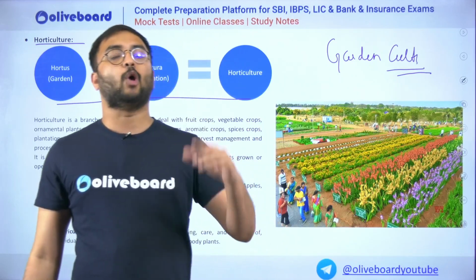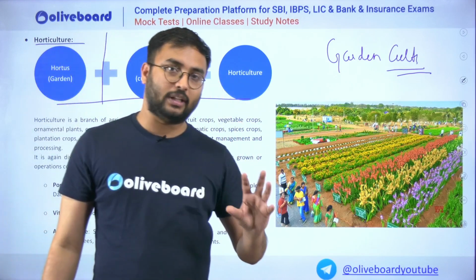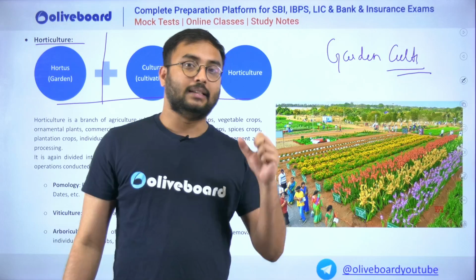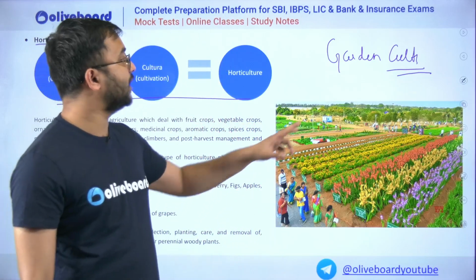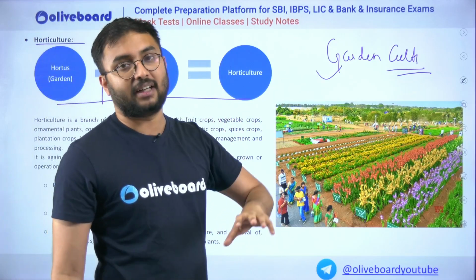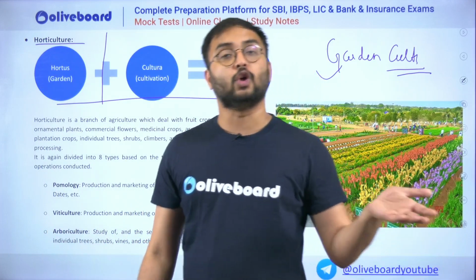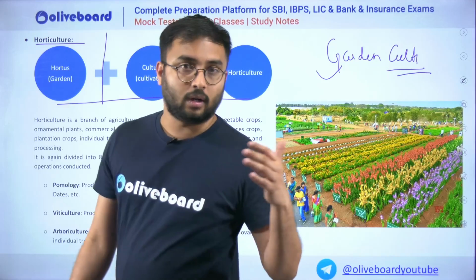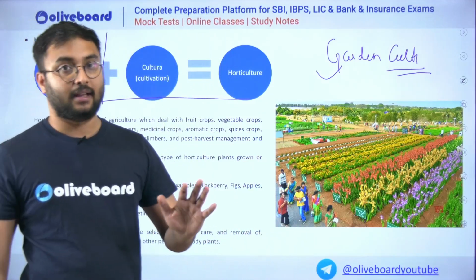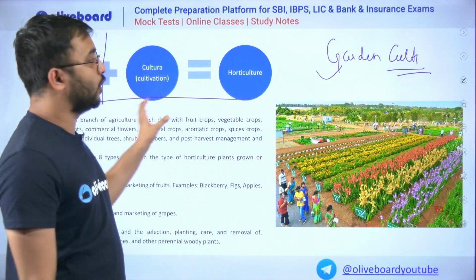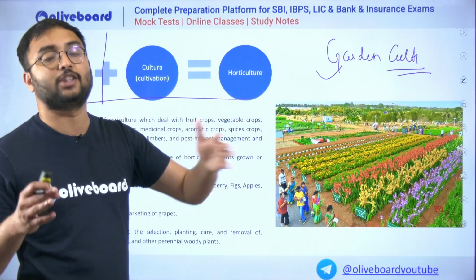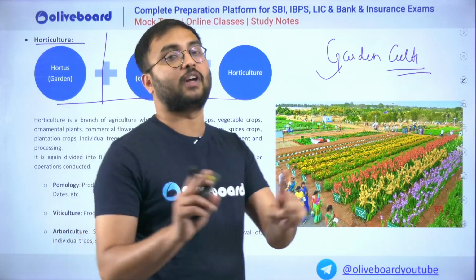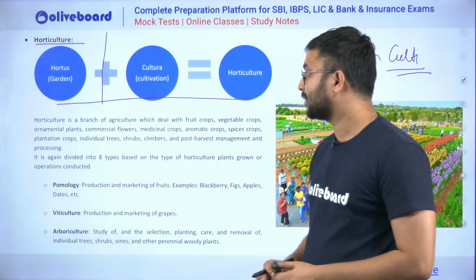You don't need to grow them on land. You can basically grow them even in a small flower pot. These plants could be grown in a normal garden outside your house, on your terrace, on your balcony, etc. And that is why horticulture is called garden cultivation, where space is not important, where the area of cultivation is not that important.